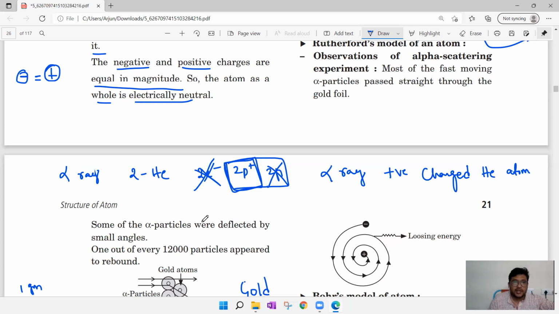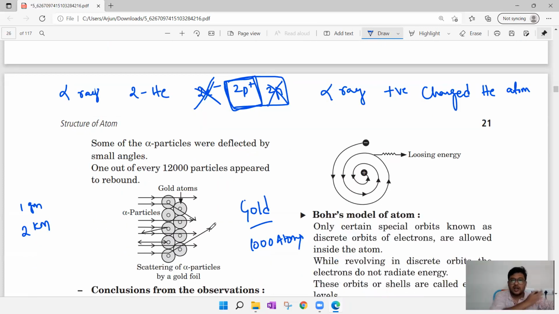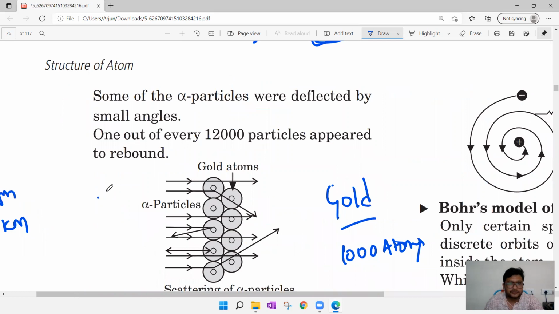Now what he did, he took a gold foil and he tried to pass all the alpha rays through it. Now let me tell you this. He took one gold foil here and one alpha ray gun from which he passed alpha ray particles. So all are atoms, now positively charged atoms. And he observed a few things. What are the things he observed?